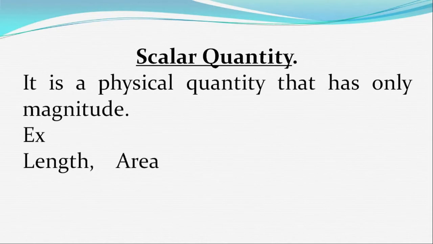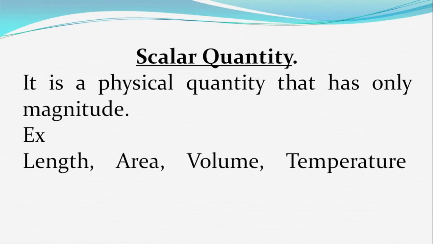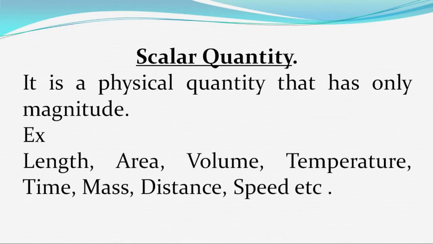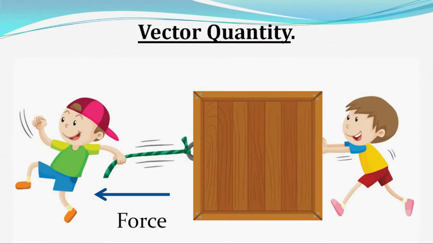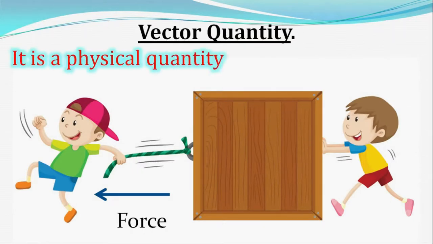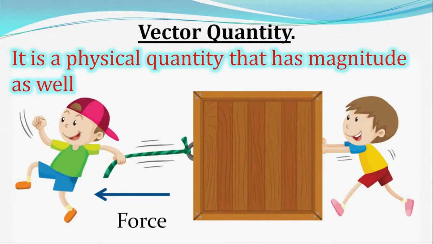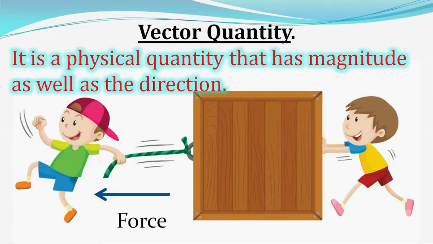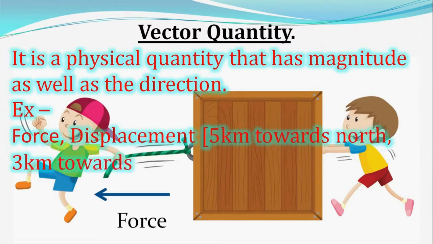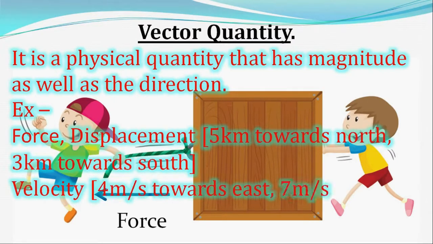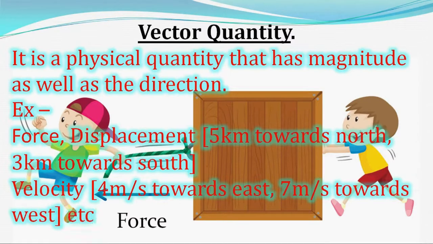For example, length, area, volume, temperature, time, mass, distance, speed, etc. A vector quantity is a physical quantity that has magnitude as well as the direction. For example, force, displacement, velocity, acceleration, etc.